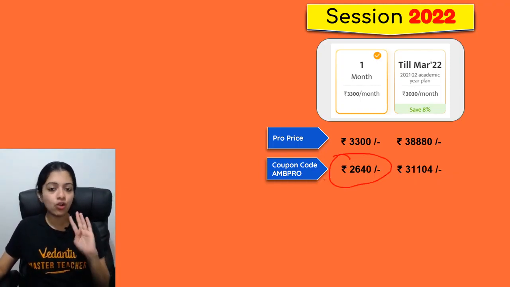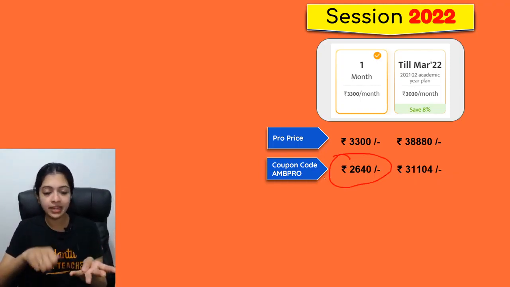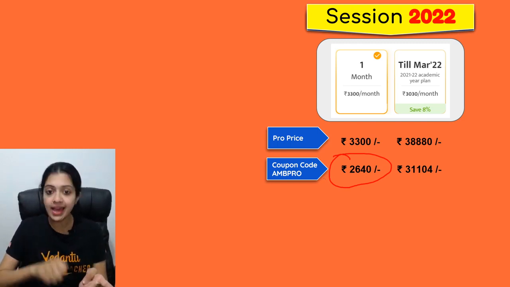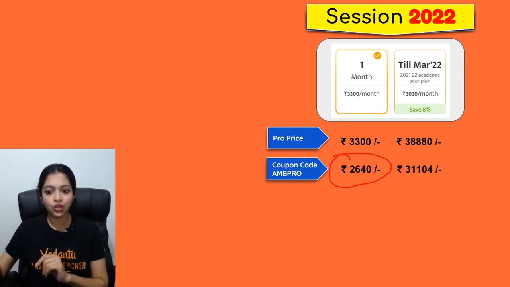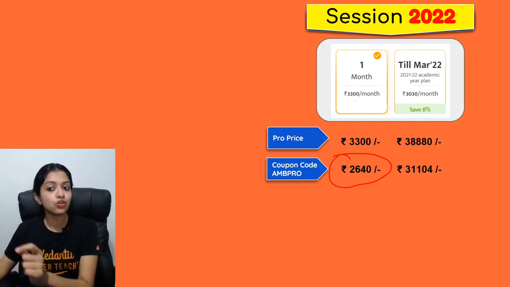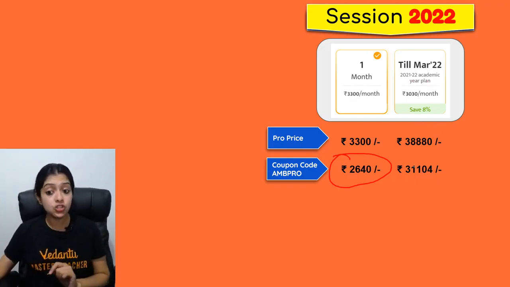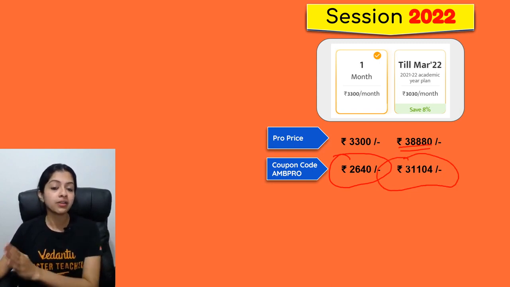Again, this is for all your 4 core subjects: English, social science, and maths. For the full 2021-22 academic year plan, it's going to be 38,880 without discounts, and it's going to be 31,104.